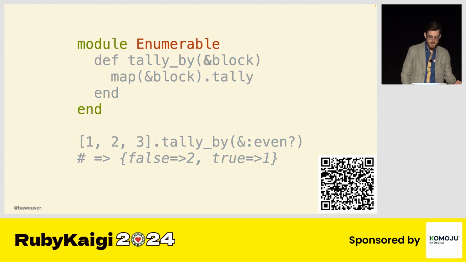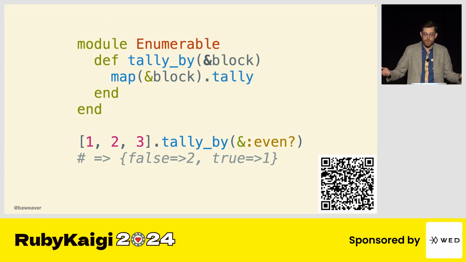We see that someone is monkey patching Enumerable again and trying to sneak in a method which might have gotten rejected. We see a method that takes a block and uses map and tally to count objects by the result of that block, and we can see the output below it with a comment. That's because as poor as we might be at it, we are all Ruby interpreters. We see Ruby as code, symbols, tokens, expressions, and more. It's not just text to us. It has distinct meaning. And that, to me, is what ASTs are. Symbolized meaning in a way that we can programmatically interact with it and do wondrous things on top of it.